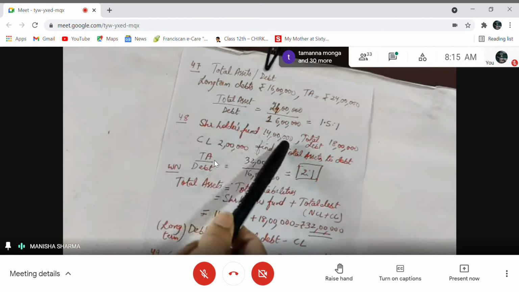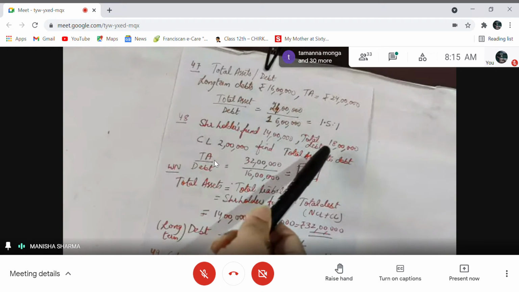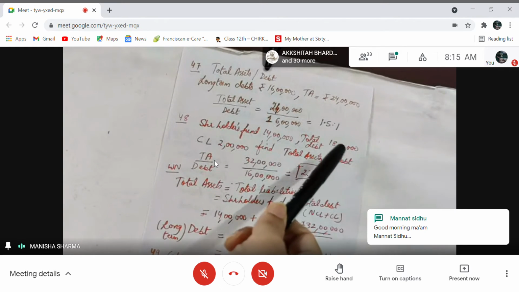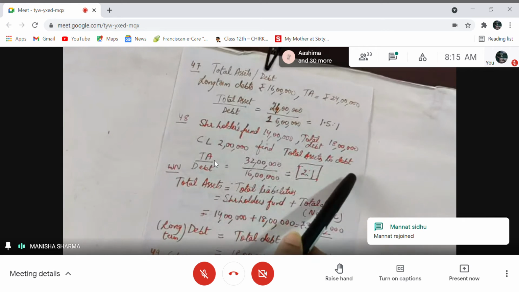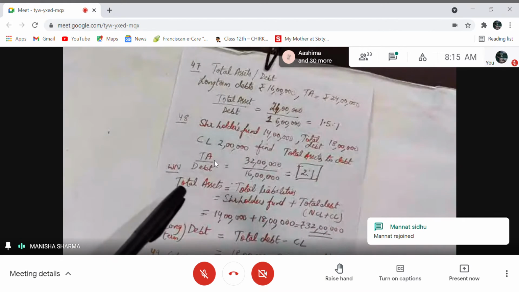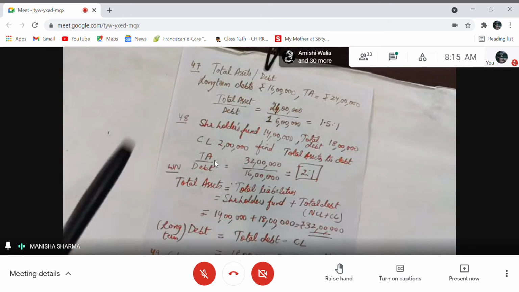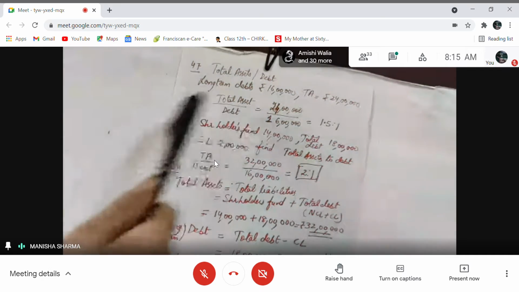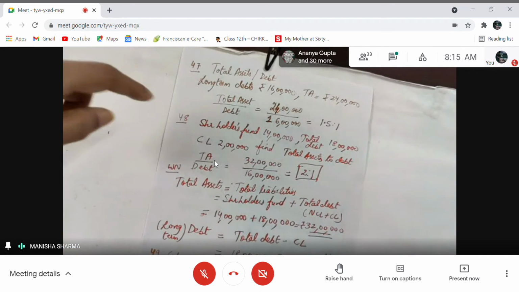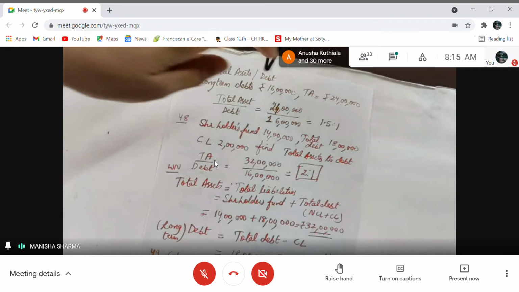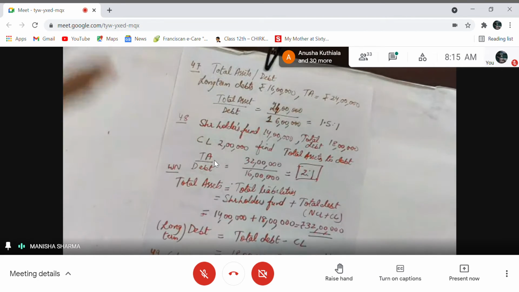Shareholders fund is 14 lakhs. Total debt is 18 lakhs, right? Current liability is 2 lakhs. Find total assets to debt. So you have total debt here. First of all, we have to find total assets. They are missing. How to find total assets? If you see, there is no item of assets given in the question. Shareholders fund is also a liability. Total debt is also a liability. Current liability is already given. It's a liability. So we don't have total assets.